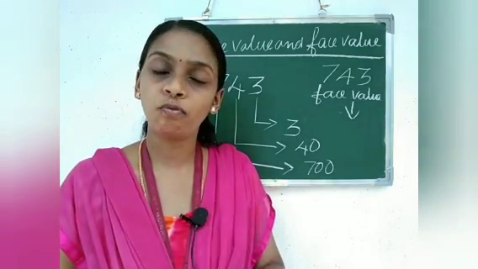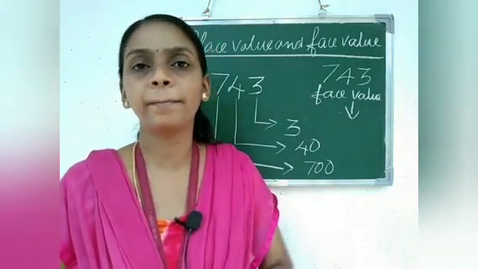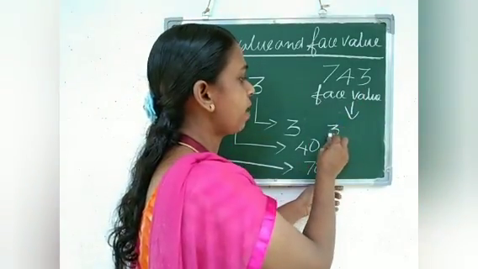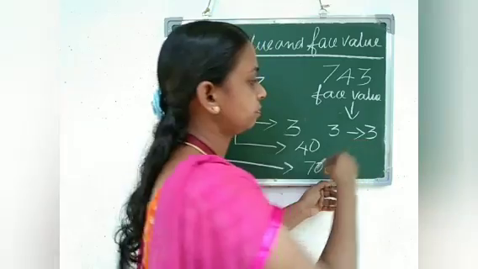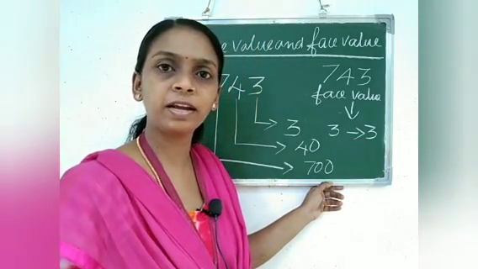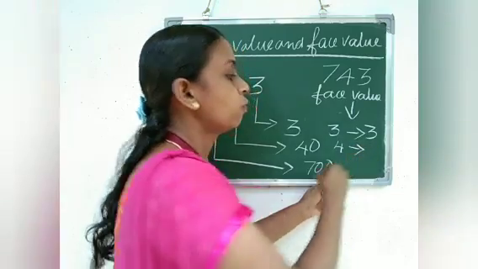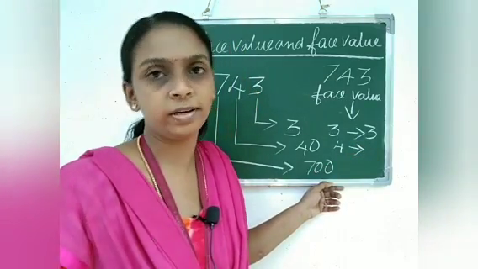Face value of a number is that number itself. So, what is the face value of 3? Face value of 3 is 3 itself. And what is the face value of 4? Face value of 4 is 4 itself.